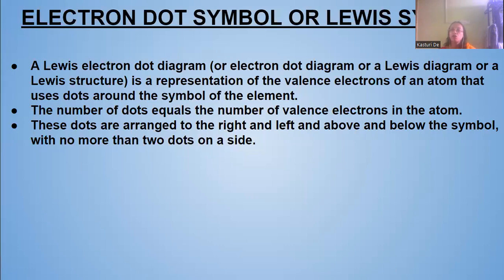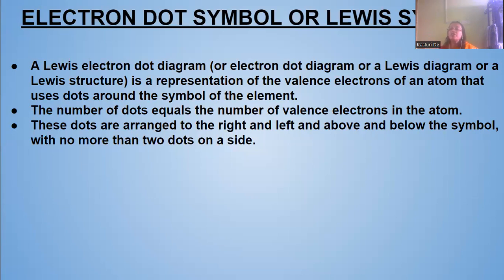Next is the electron dot symbol, or Lewis symbol. What is that? It is a Lewis electron diagram. He was a scientist who gave this dot diagram, the electron dot diagram. It is known as the Lewis electron dot diagram, electron dot diagram, Lewis diagram or Lewis structure. All these can be called one and the same thing.